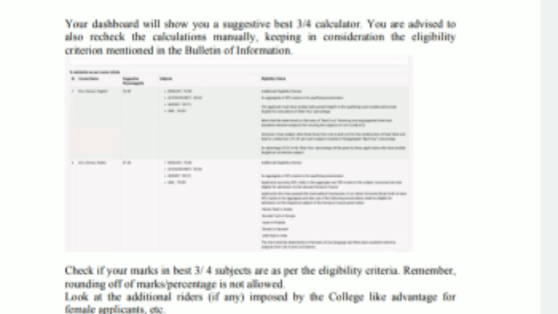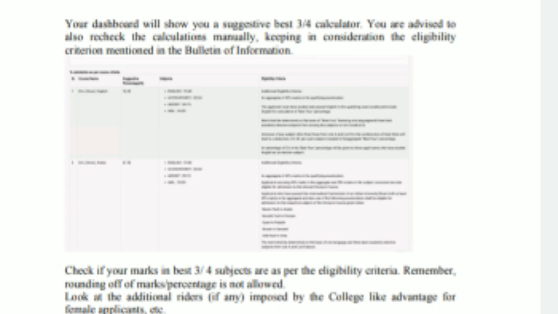But after doing your calculation on this calculator, the university still advises you to check your calculations manually also. So how can you do that? That is described later in this video, so keep on watching, don't skip.